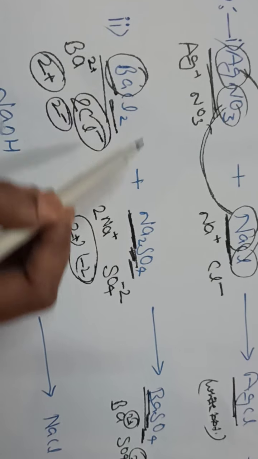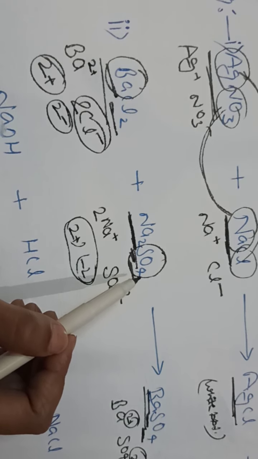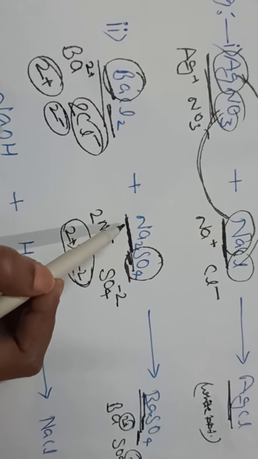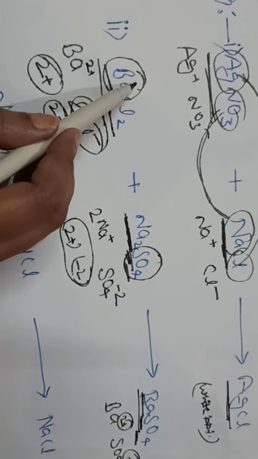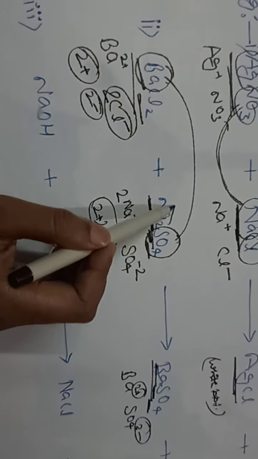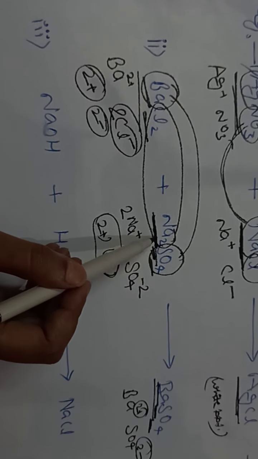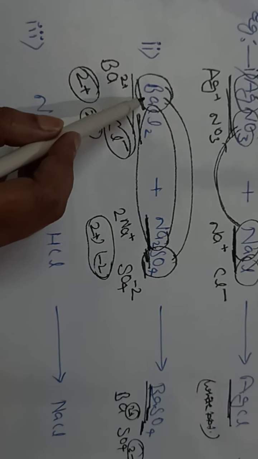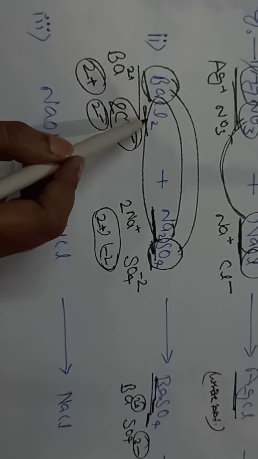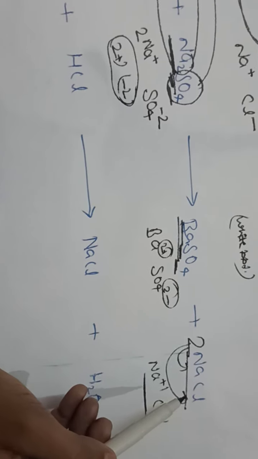So this barium, this positive ion, will now combine with this sulfate ion and displace the sodium metal from the sulfate ion and will make barium sulfate along with sodium chloride. Sodium here displaces this barium and makes sodium chloride, as you can see in your product.